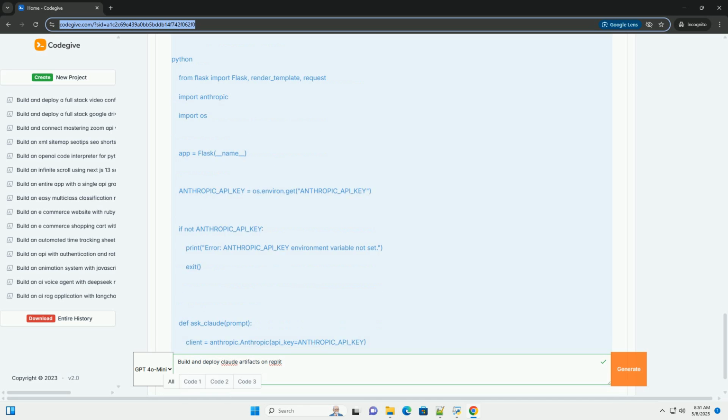max_tokens_to_sample sets the maximum number of tokens Claude can generate in its response. Adjust this based on your needs and cost considerations. prompt constructs the prompt for Claude. It uses anthropic.HUMAN_PROMPT and anthropic.AI_PROMPT to format the conversation correctly.